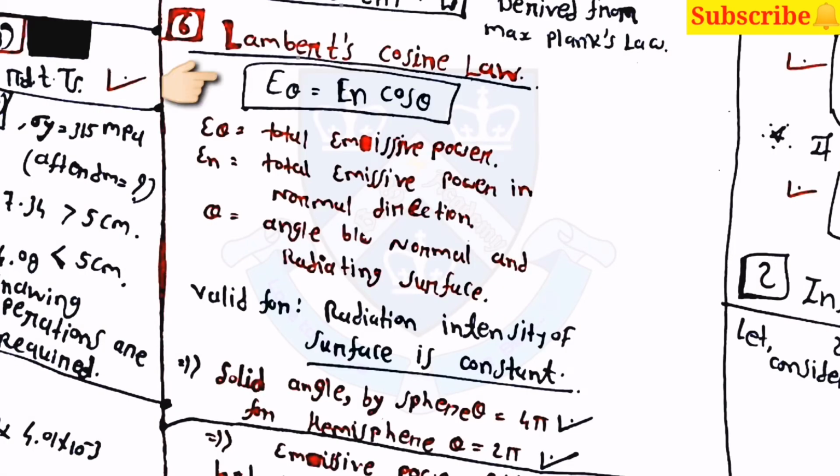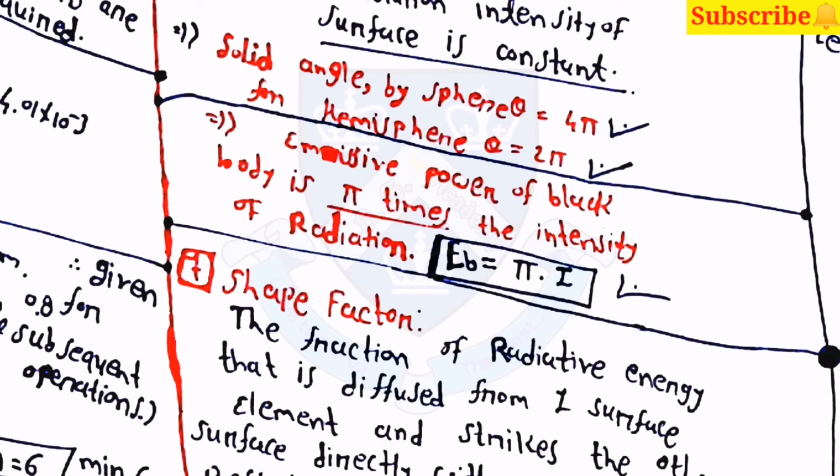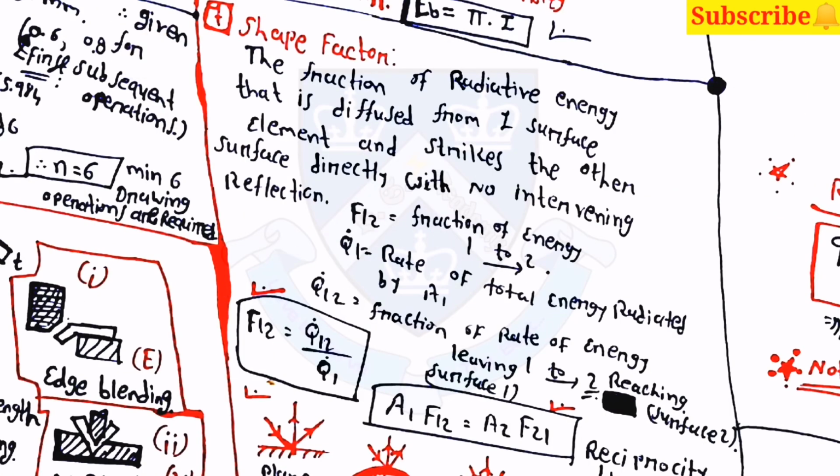Then the sixth one is Lambert's cosine law: I theta is equal to I n into cos theta. Here note that the solid angle for a sphere is 4 pi, and for a hemisphere it is 2 pi. Then the emissive power of a black body is pi times the intensity of radiation: E b is equal to pi into I.